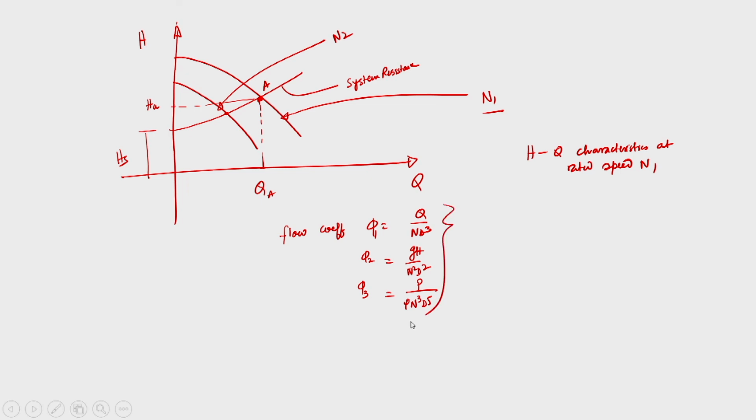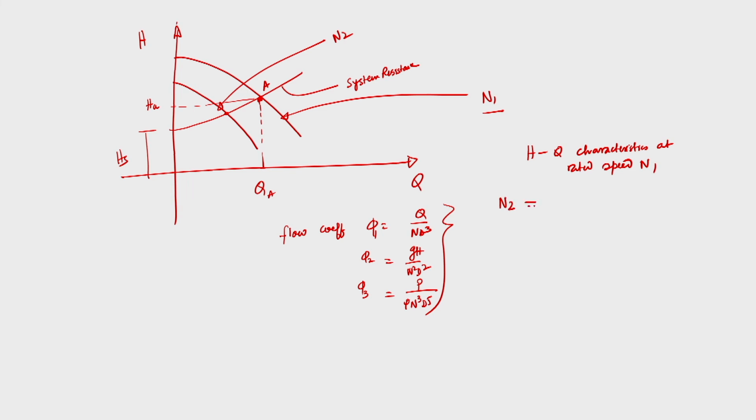So, when you are carrying out a test of a model pump at a rated speed, if we calculate these 3 coefficients and plot the graph, then that graph can be used to predict the head discharge performance of machines of a homologous series.